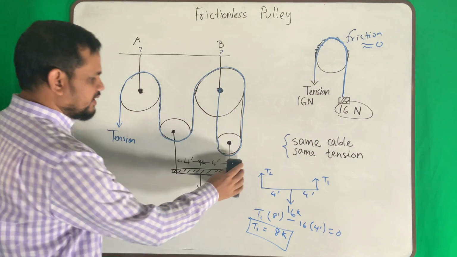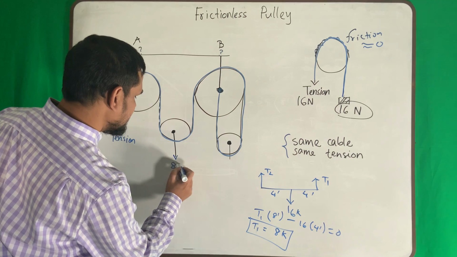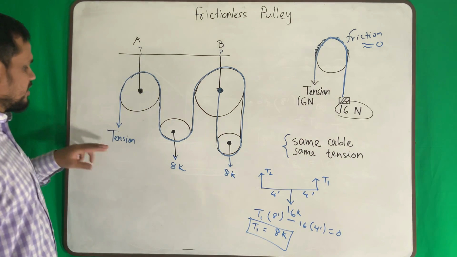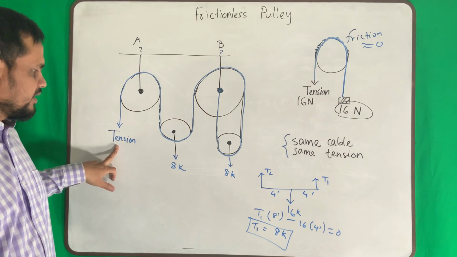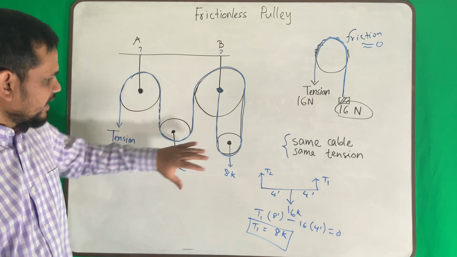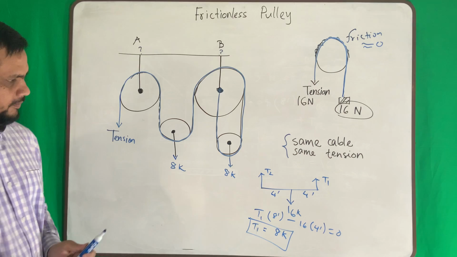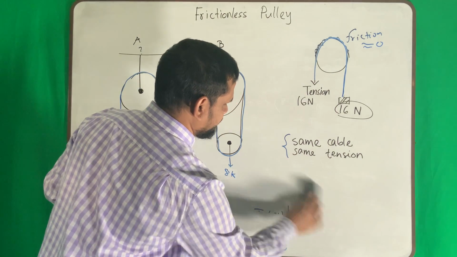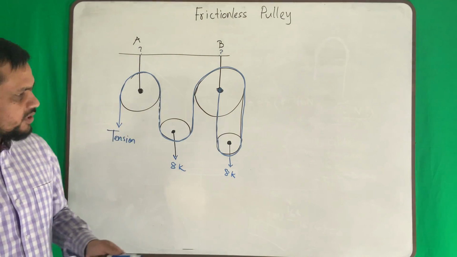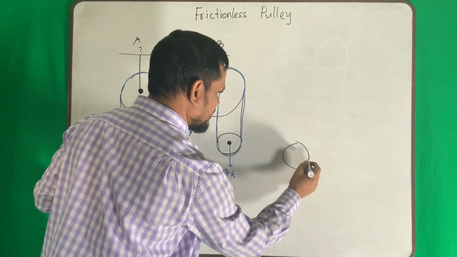As we know it, I can delete this portion and write here 8 kip and here 8 kip. Now what is the force here? You can easily find it, but we should go one by one. If I take this pulley, how does it look? So this is the pulley.